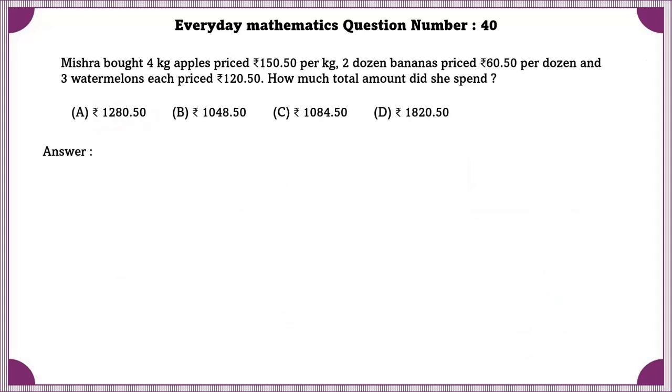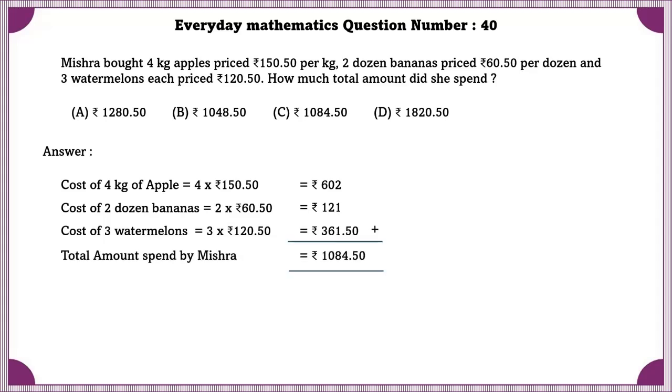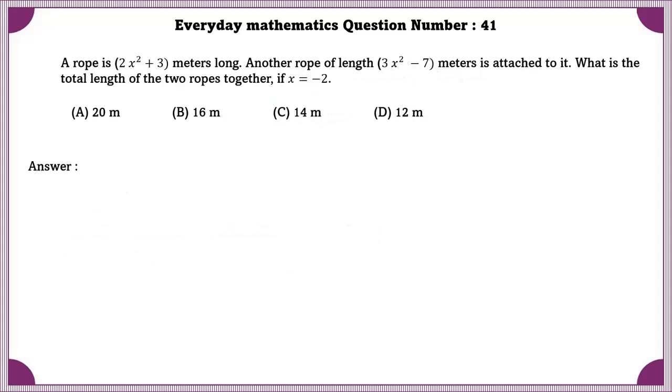Everyday Mathematics question number 40. Mishra bought 4 kgs of apples priced at 150 rupees 0.5 per kg, 2 dozen bananas priced at 60 rupees 0.5 per dozen and 3 watermelons each priced 120.5. How much total amount did she spend? So she spent total 1084.5 rupees.